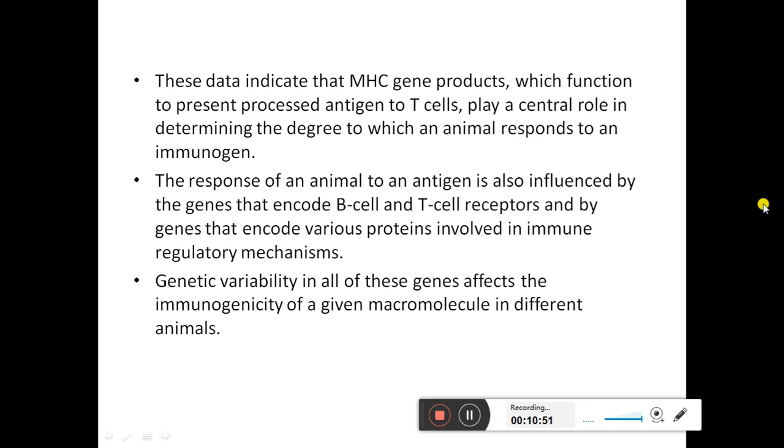The response of an animal to an antigen is also influenced by the genes that encode B cell and T cell receptors and by the genes that encode various proteins involved in immune regulatory mechanisms. Genetic variability in all of these genes affects the immunogenicity of a given macromolecule in different animals.